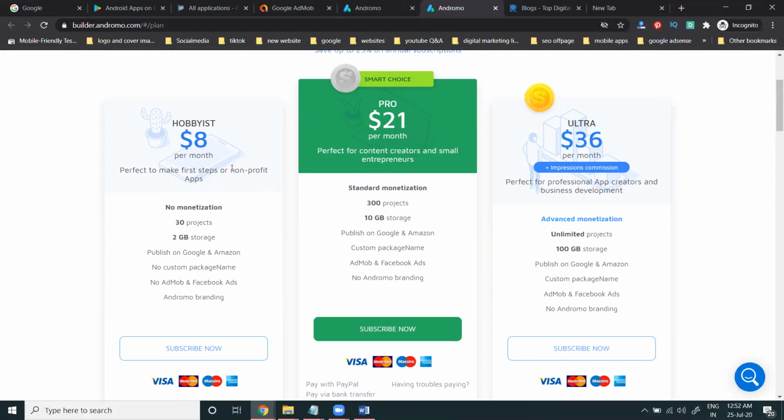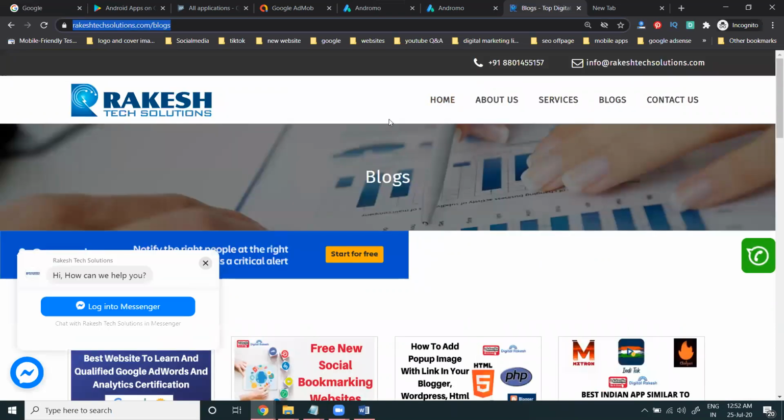Suppose you want to create your complete website as a mobile application. Another website is there. Andromo is for customized purposes, to make a completely customized application. If you are making this same website as a mobile app, there's one more website. I'm showing that website here.